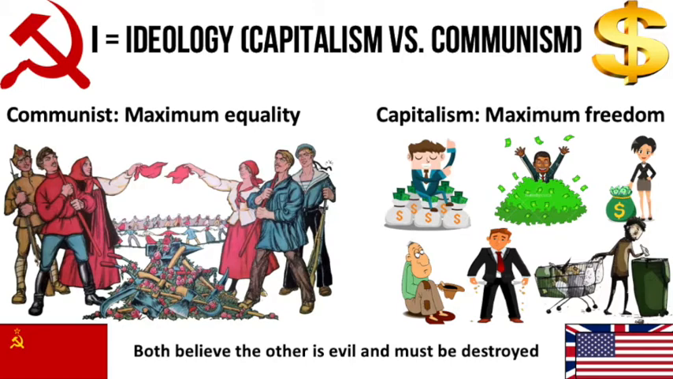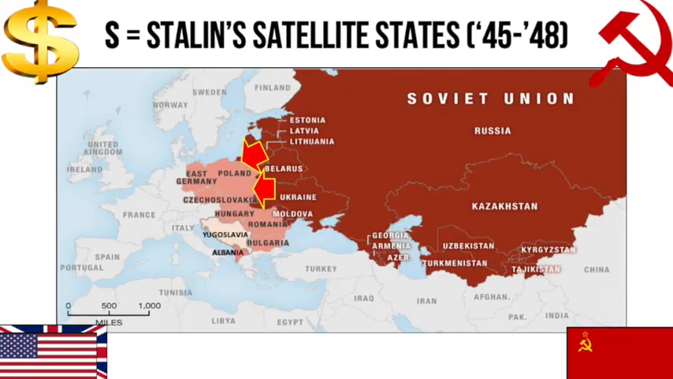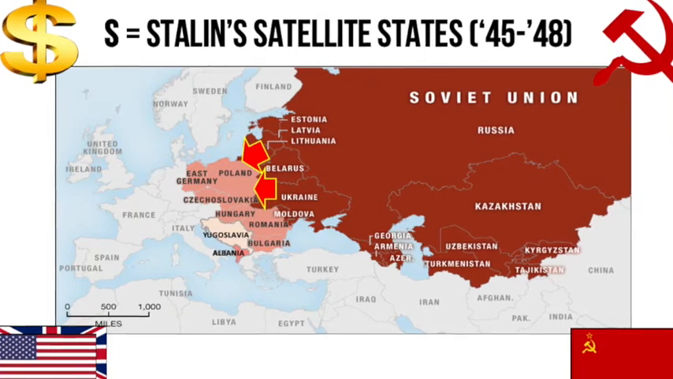So because of these two different ideologies, these two different political ideas, capitalism and communism, America and Britain on the one hand and the USSR on the other hand did not trust each other. There was mistrust because of ideology, and it led to tension in the early Cold War. Our next letter is S, Stalin's satellite states.